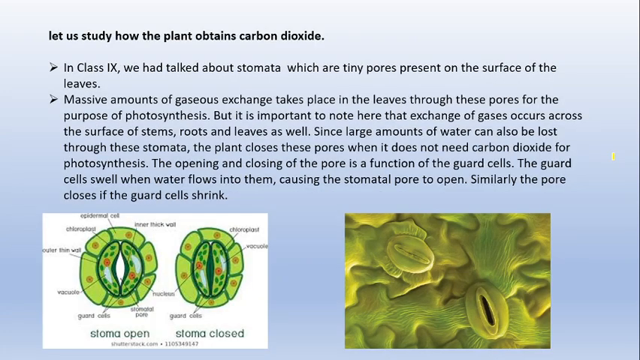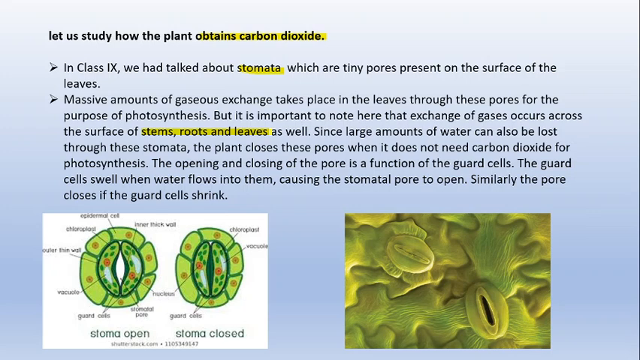Now next let us see how plants obtain carbon dioxide. Basically plants obtain carbon dioxide through the pores which are present on their surfaces, and these pores are nothing but the stomata, right? So plants do perform gaseous exchange with the help of leaves, because leaves have certain pores which help in the gaseous exchange. Make a note that in plants, stems, roots and leaves also participate in gaseous exchange.